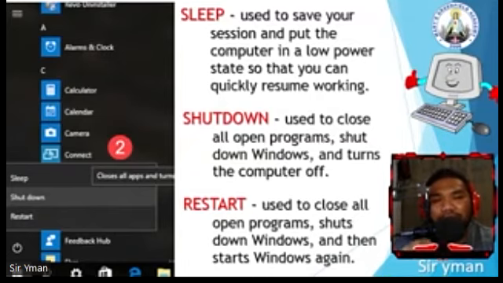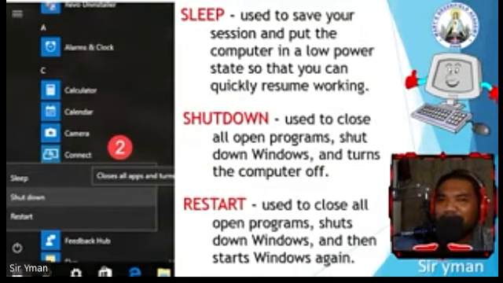So both shutdown and restart will close the programs. Both of them will shut down the Windows. And the difference is, yung shutdown, it will turn off your computer completely. But restart will start your Windows again after shutting it down.